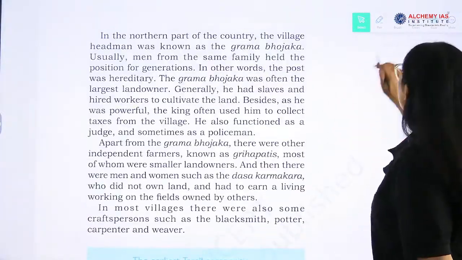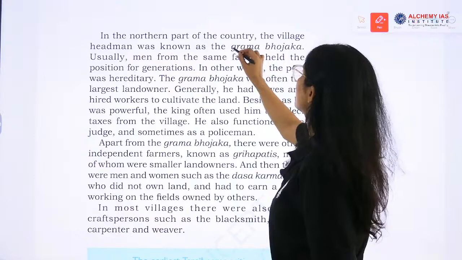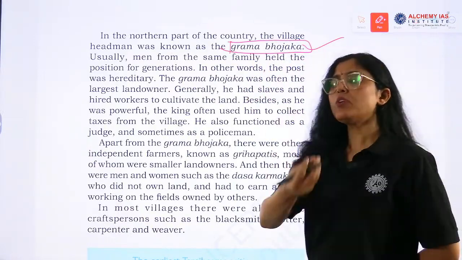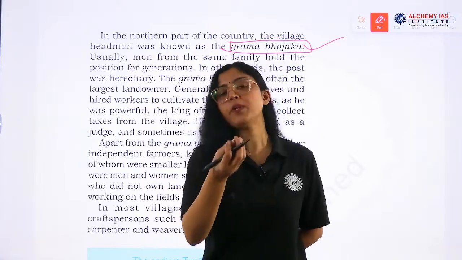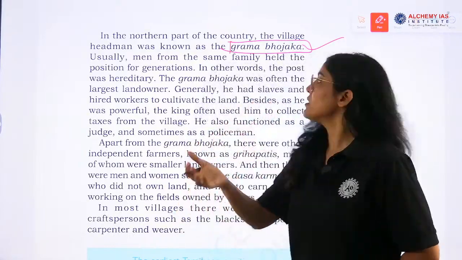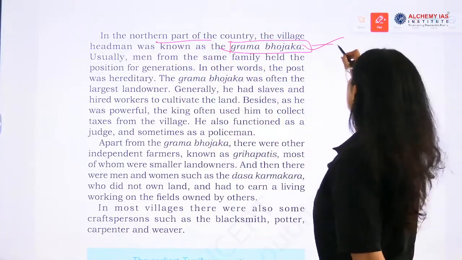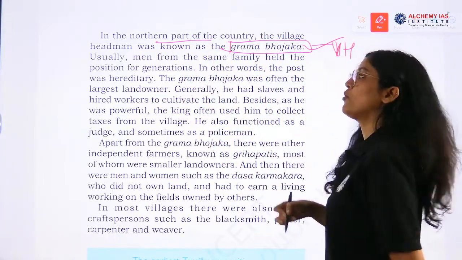This name can be asked. Very, very important. Okay, so the most important person is Grama Bhojaka. What was the role of Grama Bhojaka? A simple question can come. In ancient India, in the northern part of the country, the village headman was known as Grama Bhojaka.